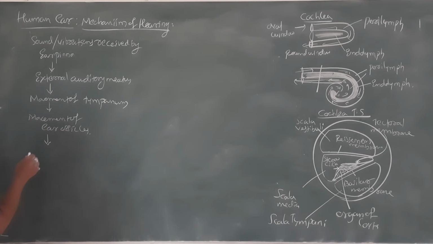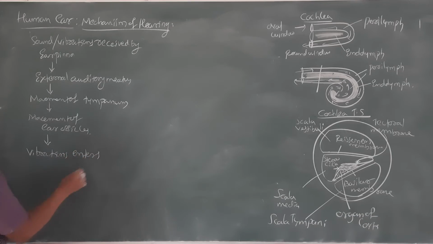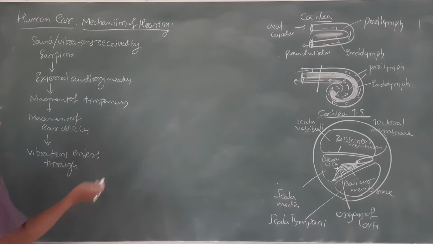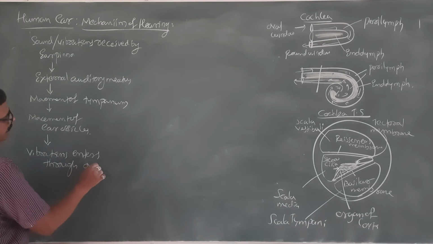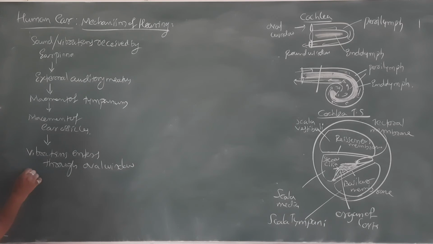So now the vibrations enter into the cochlea. Vibrations enter through mainly the opening called the oval window and exit through the round window.